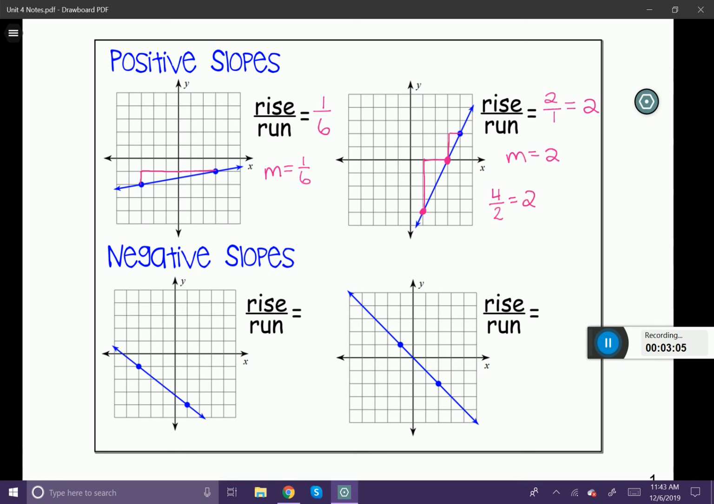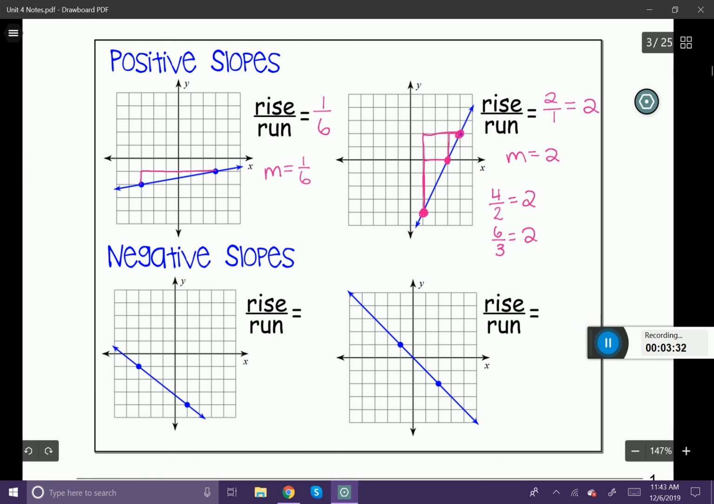Just for one more example, let's go ahead and use this point down here and this point way up here. I'm going to rise 1, 2, 3, 4, 5, 6, and I'm going to run 1, 2, 3. That gives me 6 over 3, which simplifies to 2. So no matter what 2 points I use on the line, it'll always simplify down to the same slope. And in our case, the slope is 2.